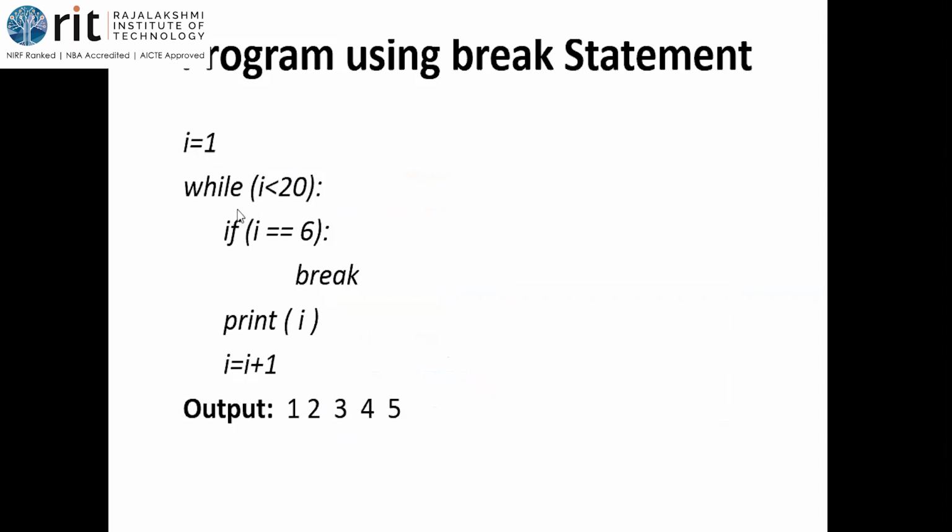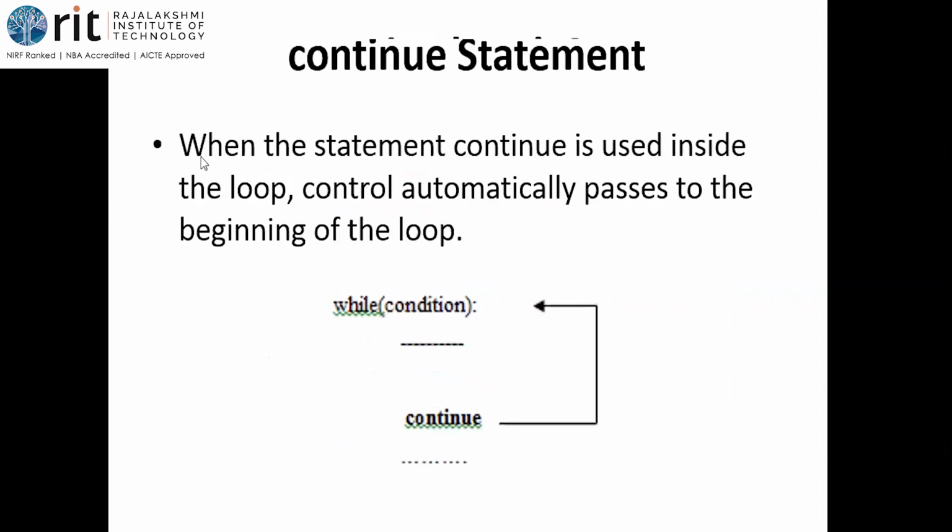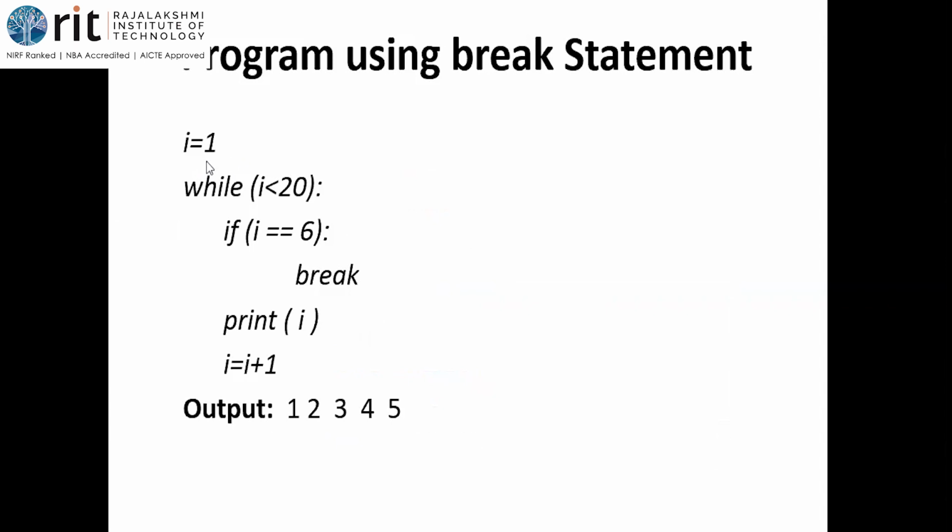Okay, when this kind of code is given to me, see how many lines are there? 6 lines are there. First the interpreter encounters the first line. What is the first line? I is equal to 1. What kind of line is that? Assignment statement, isn't it? So the integer value 1 gets assigned to the variable I.